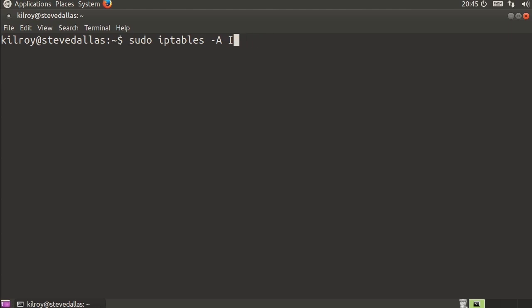The other thing that I need to be worried about is forwarding. So if I've got an input interface, so that's going to be eth0, for example, and then I've got an output interface. If I'm doing forwarding, I'm sending messages from one interface to another. So now I've got to have both an input interface and an output interface, and then I can specify match rules, as we've talked about previously, to determine what I'm going to do with that.